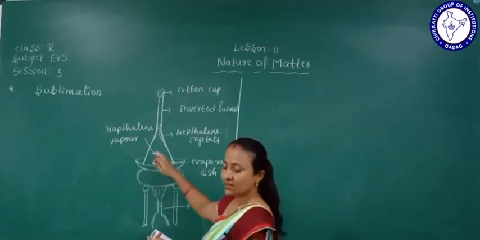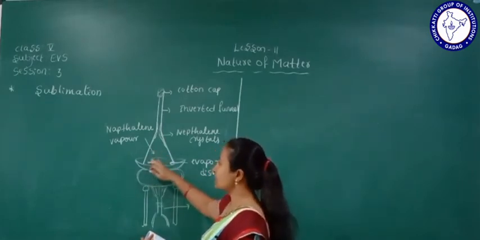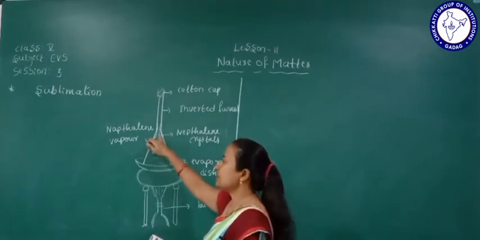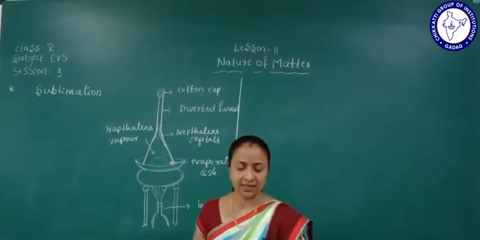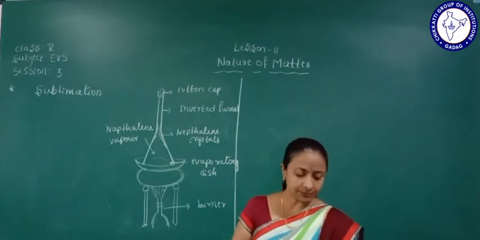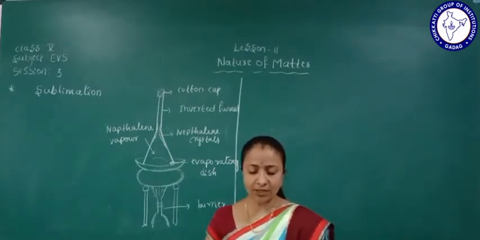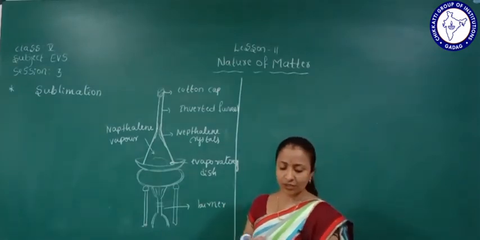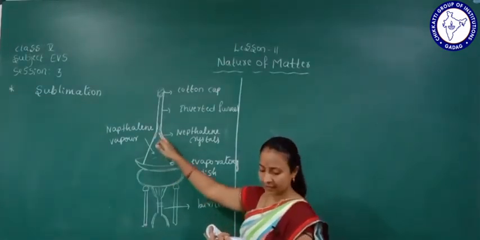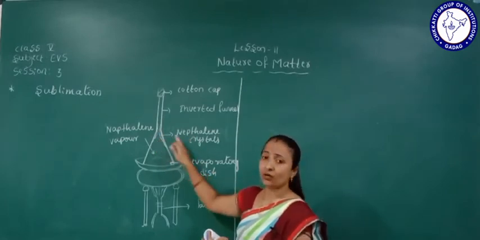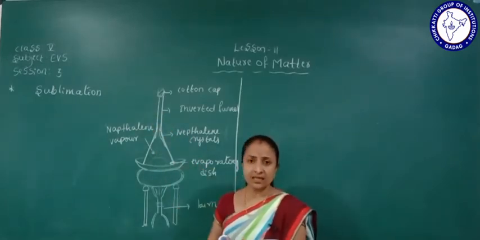When we heat this solid, it becomes a vapor, and next it turns into solid again, that is, crystal form. But some solids, on heating, are directly converted into their vapor state and then back into solid form. We call that sublimation.